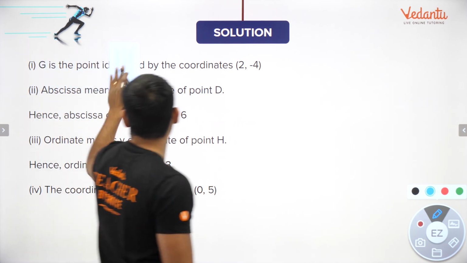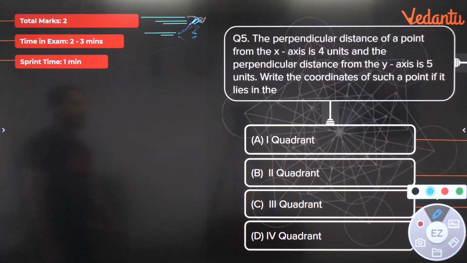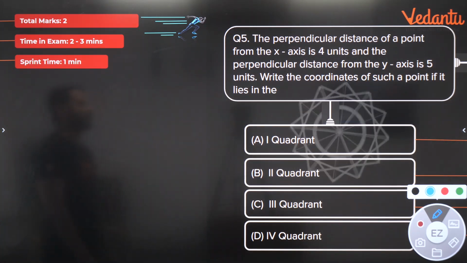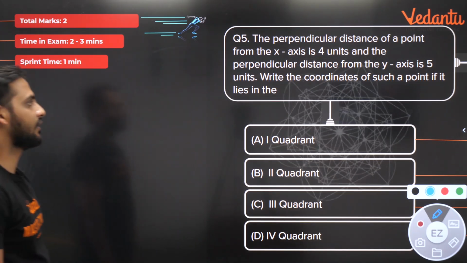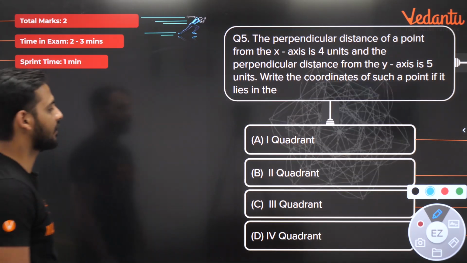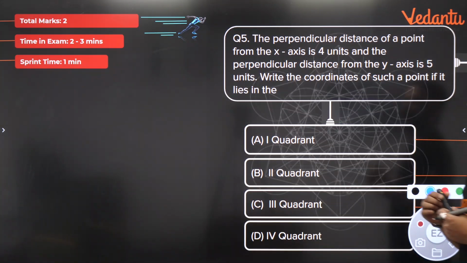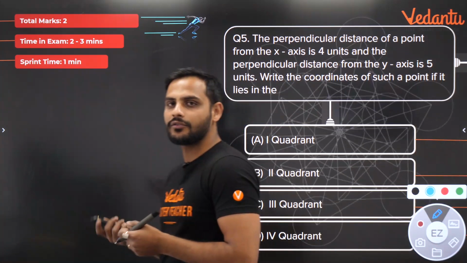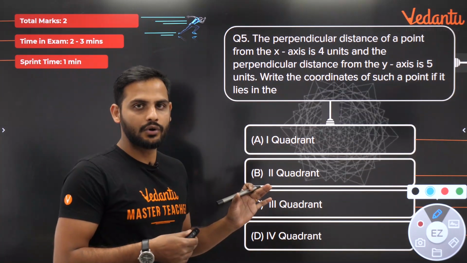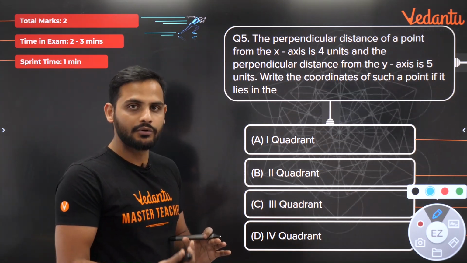Okay, so let's move to the next part. The next question is this. The perpendicular distance of a point from the x-axis is 4 units and the perpendicular distance from the y-axis is 5 units. Write the coordinates of the point if it lies in the first quadrant, second quadrant, third quadrant, or fourth quadrant. So there is a point which is at a distance of 4 units from x-axis and 5 units from the y-axis. Now, if the point is in first quadrant, what will be the coordinates? If the point is in second quadrant, what will be the coordinates? If the point is in third quadrant, and so on.